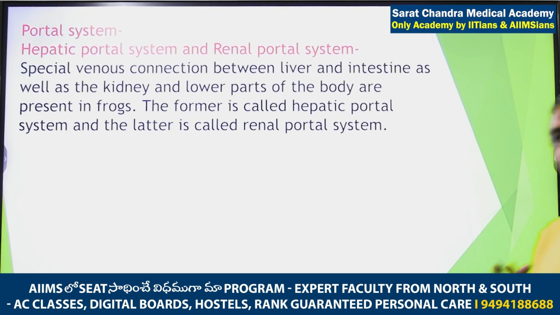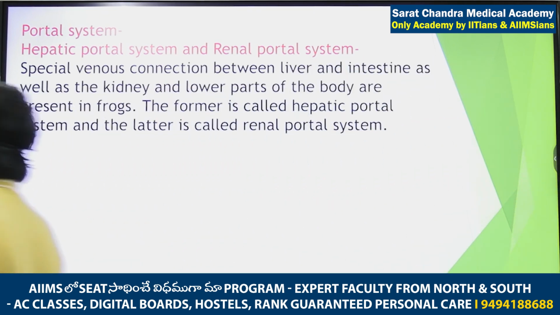In portal system there is no circulation of pure blood, always there is flow of the impure blood. Now, they said in frog mainly about the two portal systems. One is the renal portal system, one is the hepatic portal system. So the name of the portal system is given where it ends.